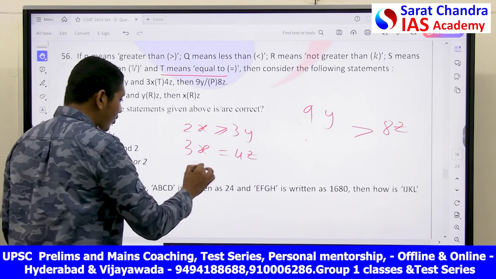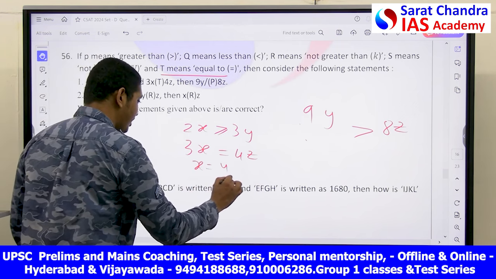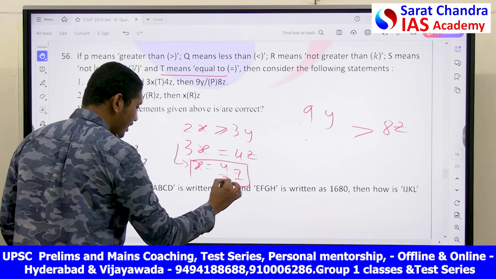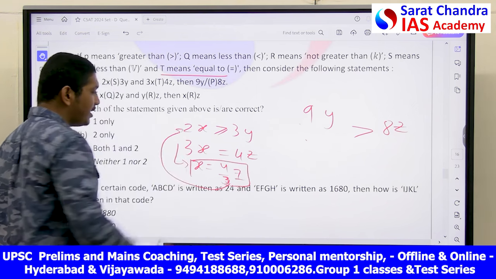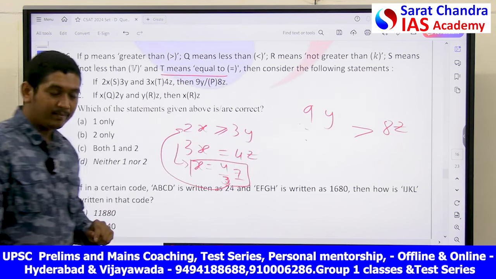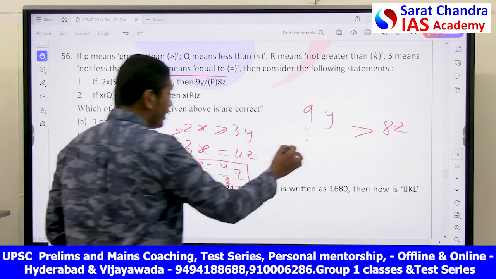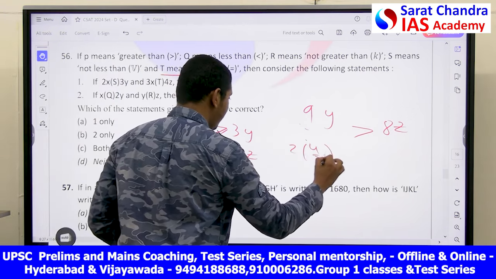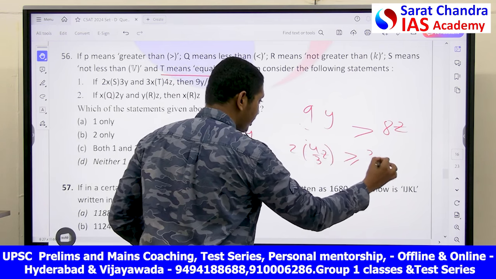Now, let's see, x is equal to 4 by 3 z from this equation, right? I will take this 4 by 3 z and substitute here, where I will get a relationship between y and z. If I substitute here, 2 into 4 by 3 z is greater than or equal to 3y.